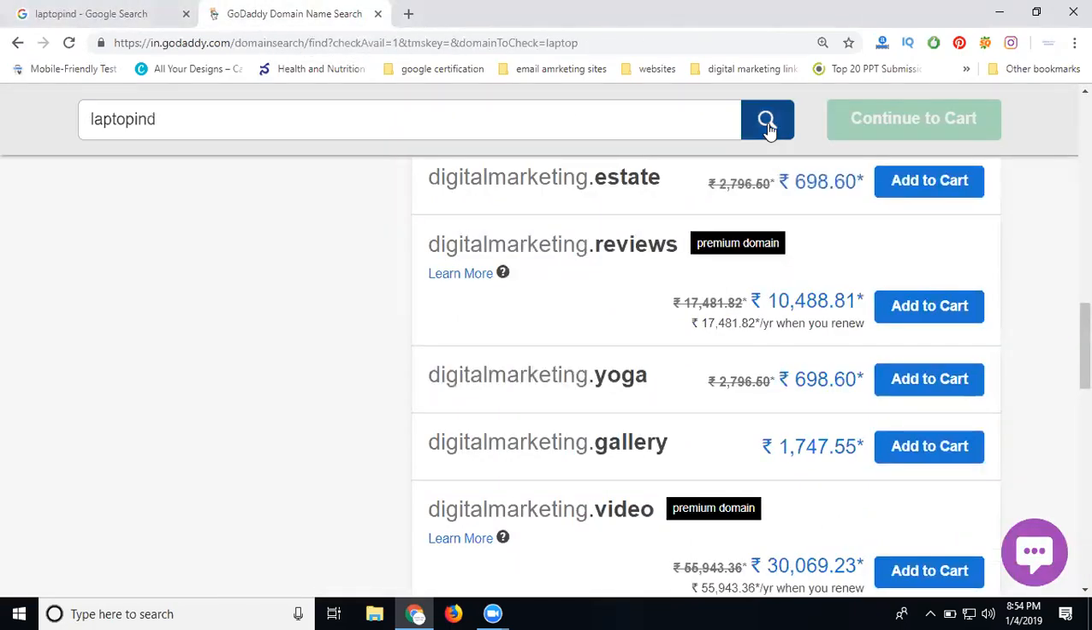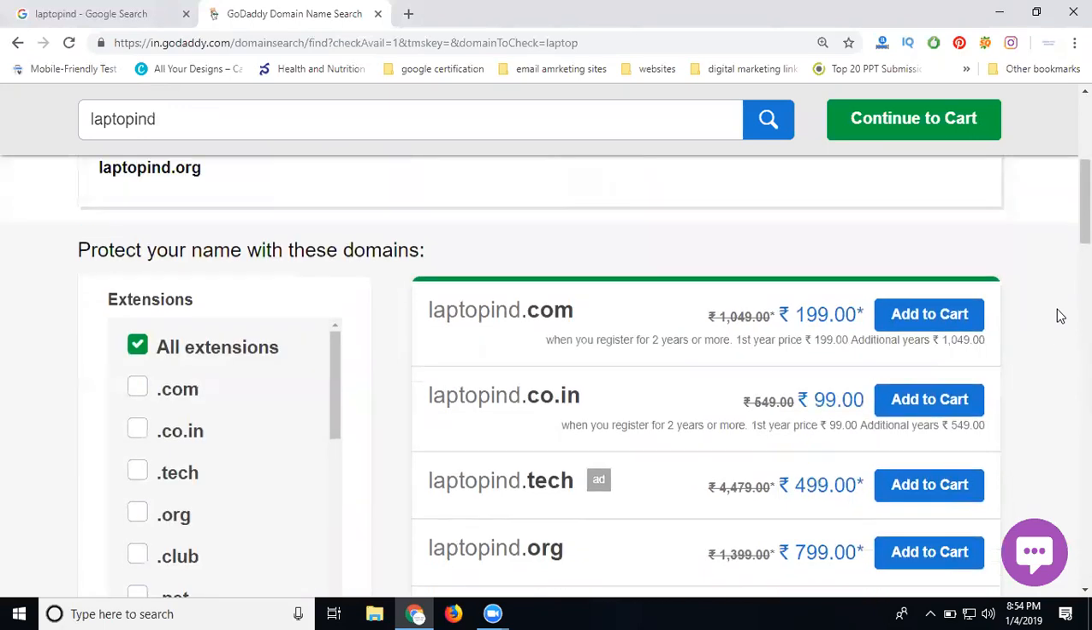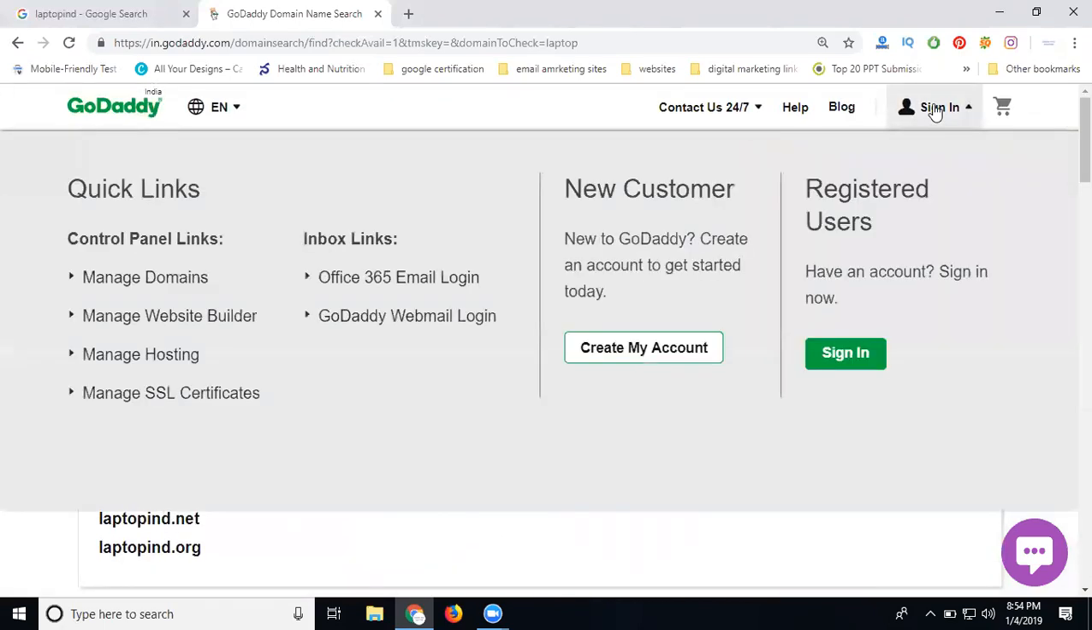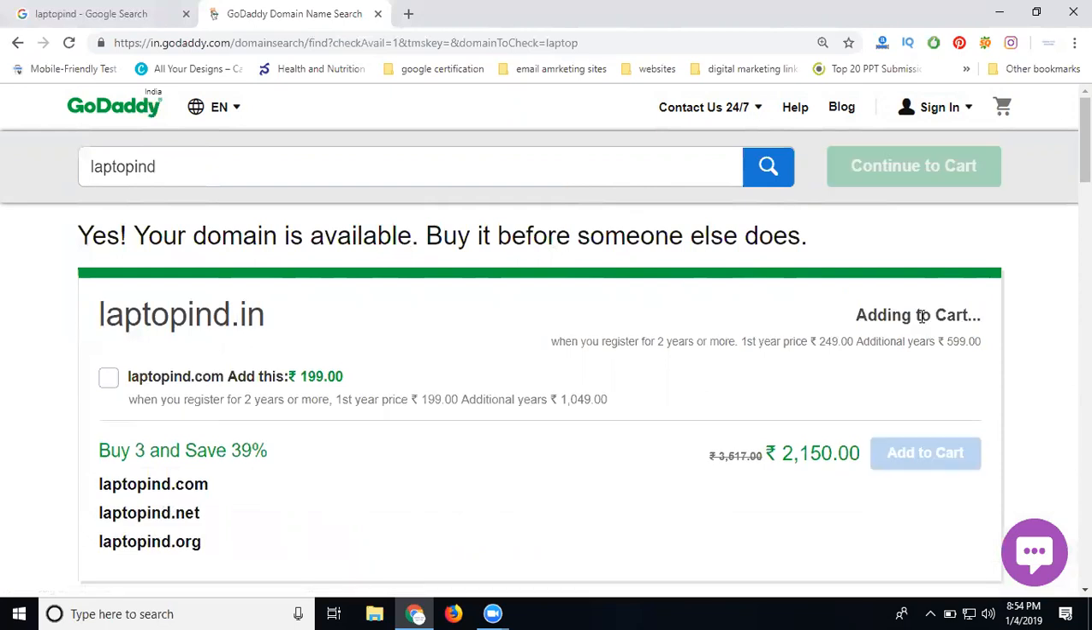For any domain name purchase, first of all, your login details are important. Any account you purchase with needs your login details. The account will be created free of cost. Nothing will be charged for account creation. After creating your account, we can purchase the domain based on the price. It's showing the price is 249. So I'm clicking add to cart.